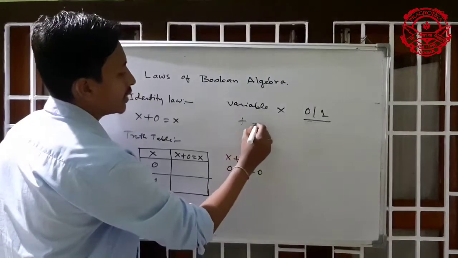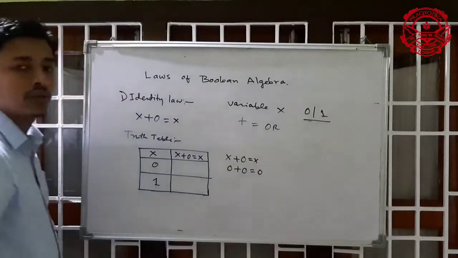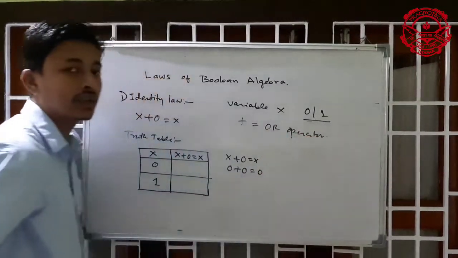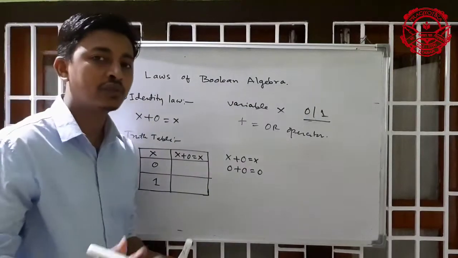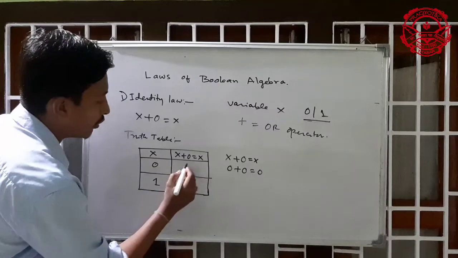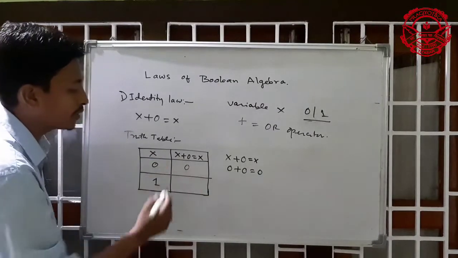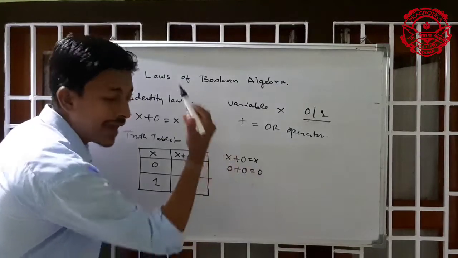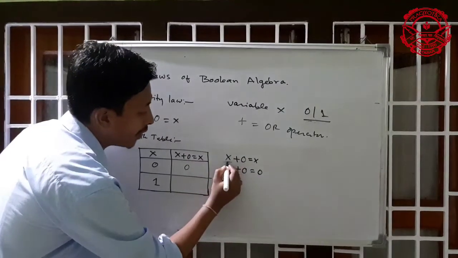Plus symbol is an OR operator. In an OR operator, if either one expression is true, then the output will be true. So that's why here you can see 0 plus 0 equal to 0. X is 0, so that's why x plus 0 is always equal to x, the value of x equal to anything.